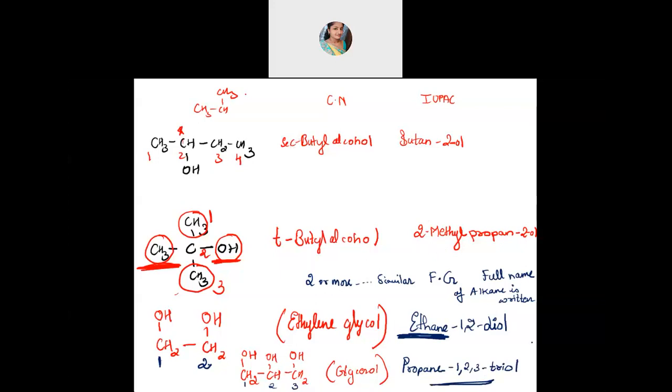If there are 4 OH groups, then tetraol. If there are 4, then it's tetra, right? So you write the full name, then you write tetra. 5 means penta. Okay, so this is clear. Alcohol naming is clear. Now we'll go for the next, cyclic alcohol. Quickly I'll finish. Then the next part is phenols and ethers.